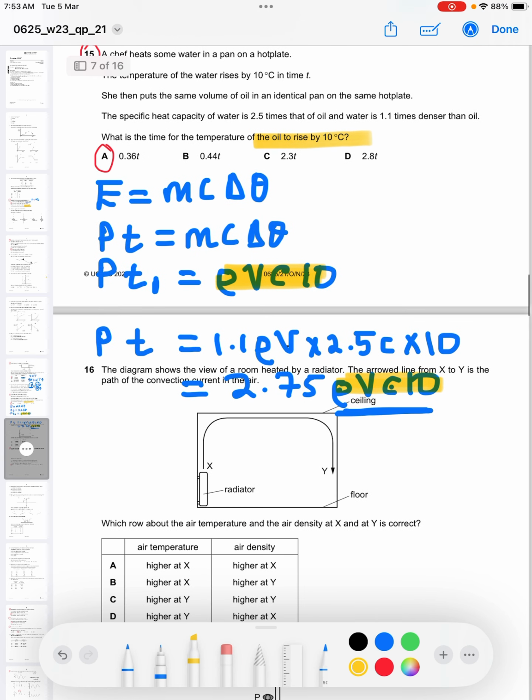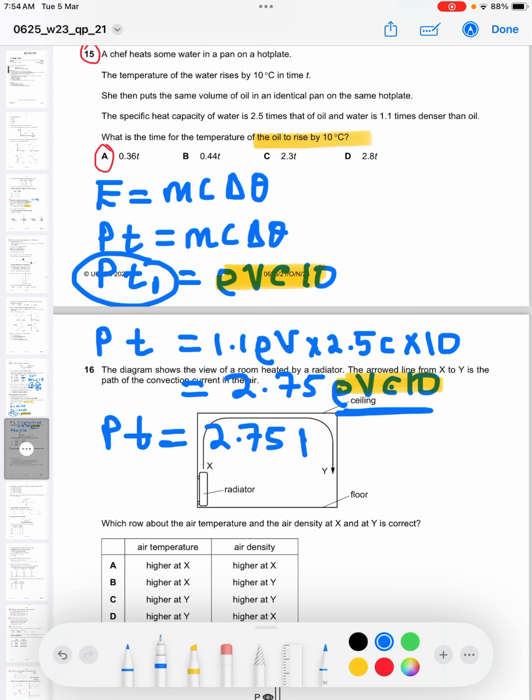So I can say PT is equal to 2.75, and where there's rho VC10, I put PT1. P and P cancel. Remember, we're looking for T1, the time for the oil to rise its temperature by 10 degrees Celsius. So I divide both sides by 2.75. 1 divided by 2.75 gives me 0.3636, which is 0.36 ultimately. So T1 is 0.36 T.